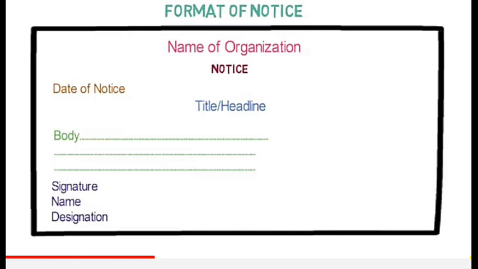After completing the body, you will come to the signature, name and designation. Signature means the one who is writing. After that his or her name, and then the designation.